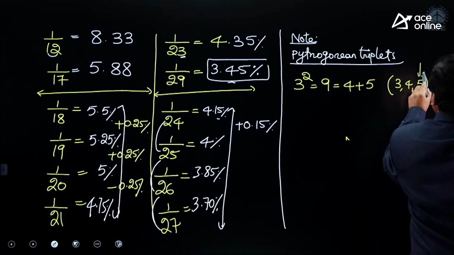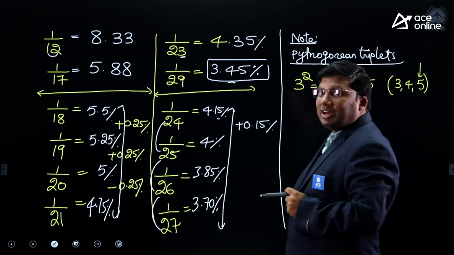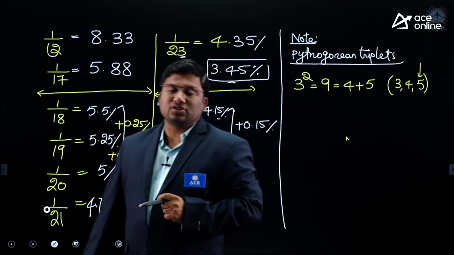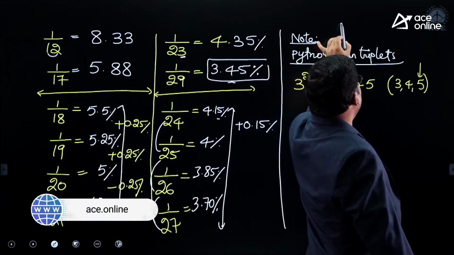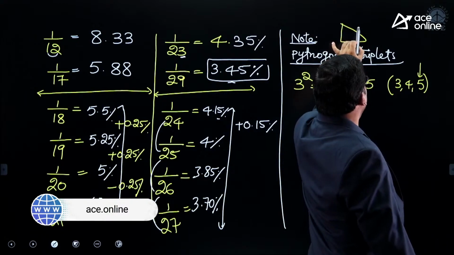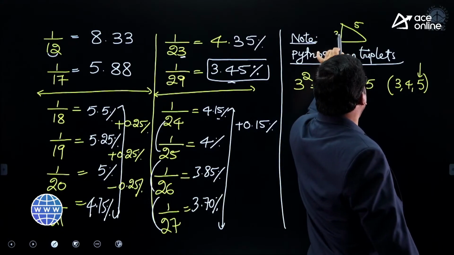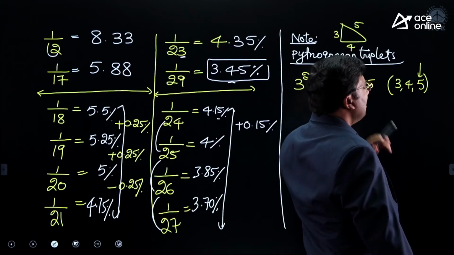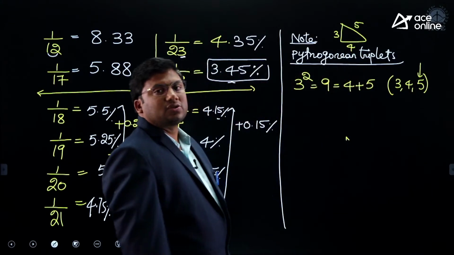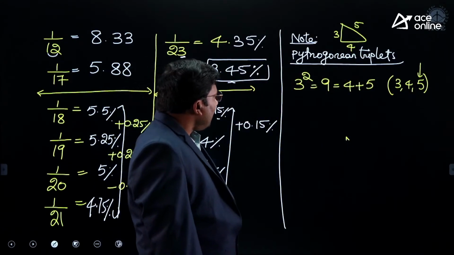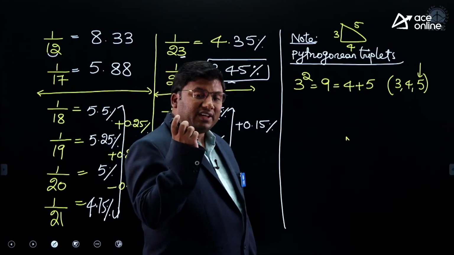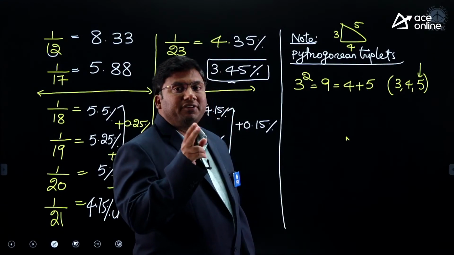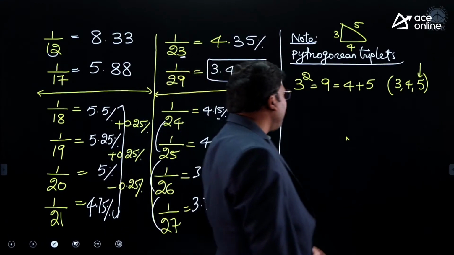The Pythagorean triplet says 5 squared is equivalent to 3 squared plus 4 squared. 5 is called the hypotenuse. This is 5, this is 3, this is 4. Again, 3 squared is 9, 9 by 2 is 4.5, the integer less than 4.5 and the integer greater than 4.5.